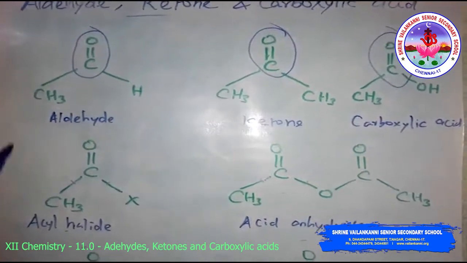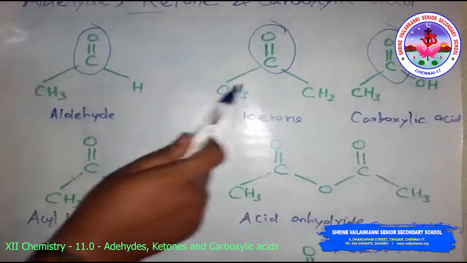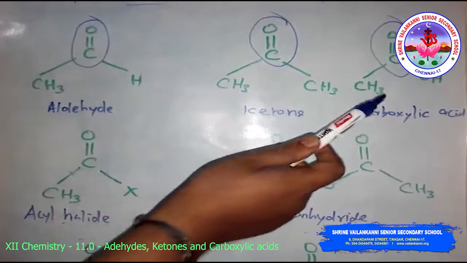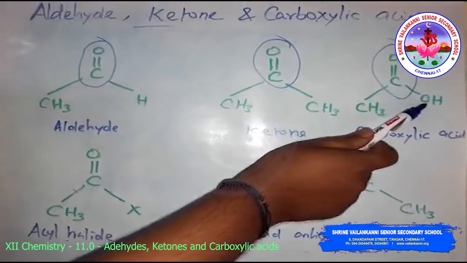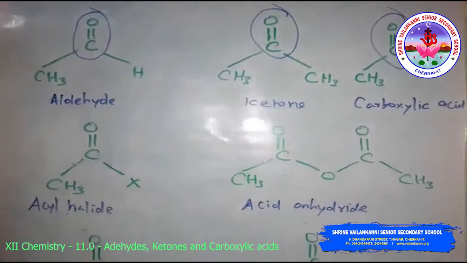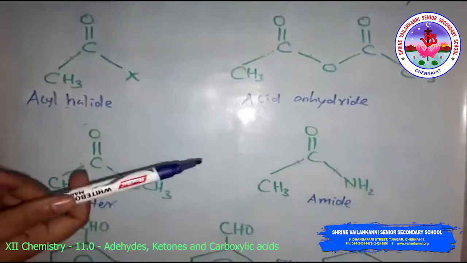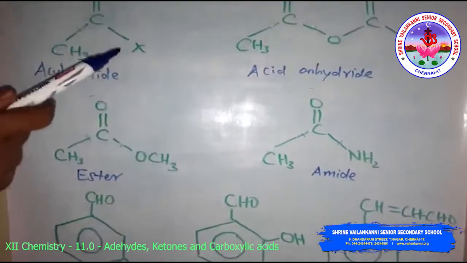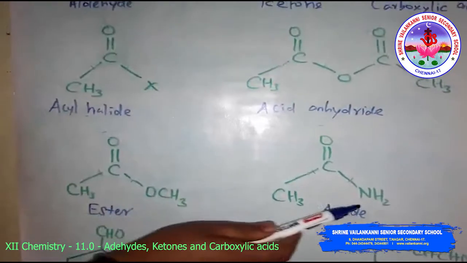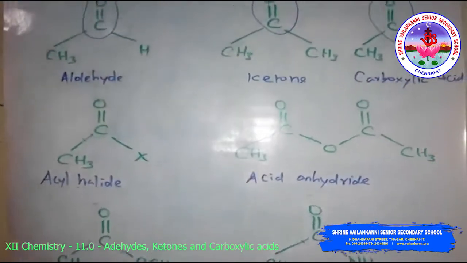In aldehyde, the carbonyl group is bonded to carbon and hydrogen, while in ketones it is bonded to two carbon atoms. The carbonyl compound in which the carbonyl group is bonded to oxygen is called carboxylic acid, and their derivatives are like esters, anhydrides. Look at this, the anhydride, esters, then acyl halide. The compounds where carbon is attached to nitrogen and halogen are the amide and the acyl halide. So these are the carbonyl compounds and their derivatives.